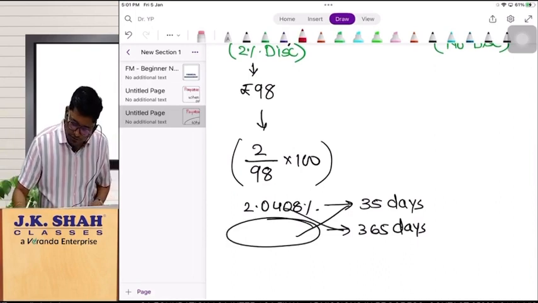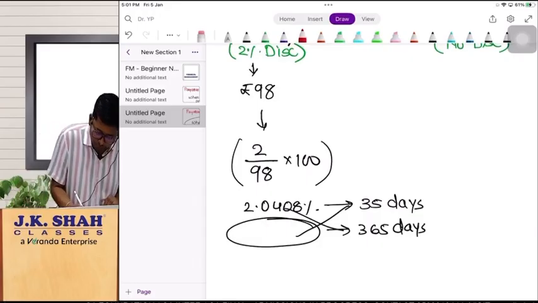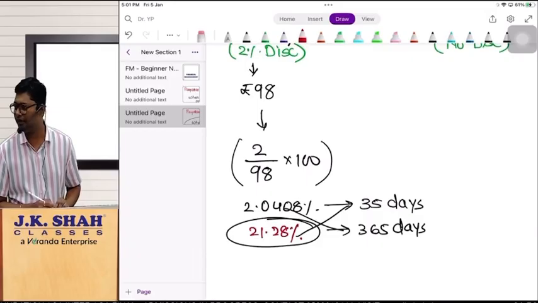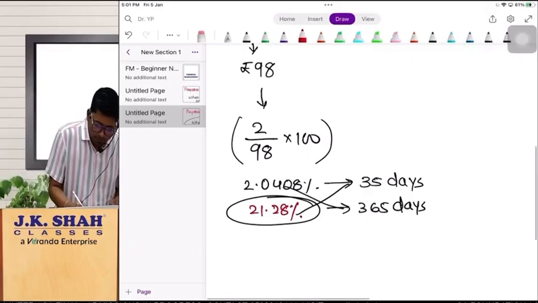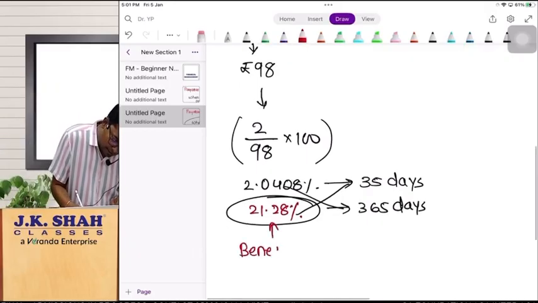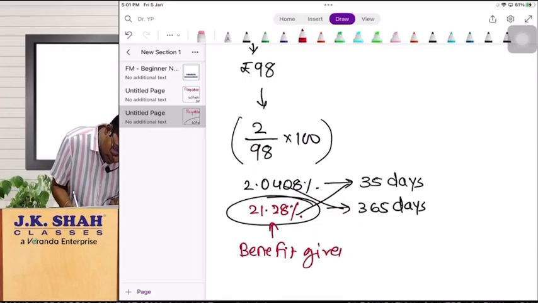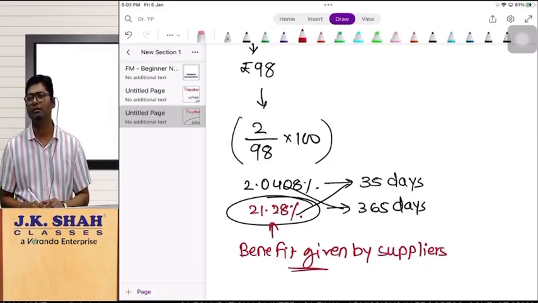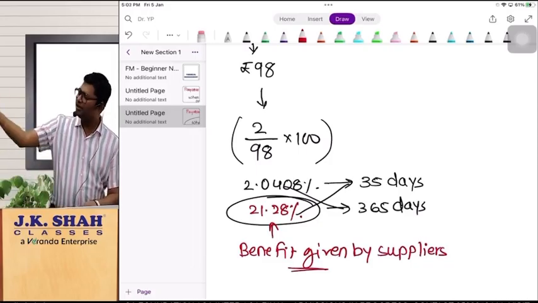Dividing 365 by 35, you get approximately 10.43, and multiplying gives about 21.28% annualized. Sir, what did you compute? This is the benefit. Sir, benefit of what? Given by the supplier. Sir, why is he giving you this much benefit? Because of early payment. This is option number 1.